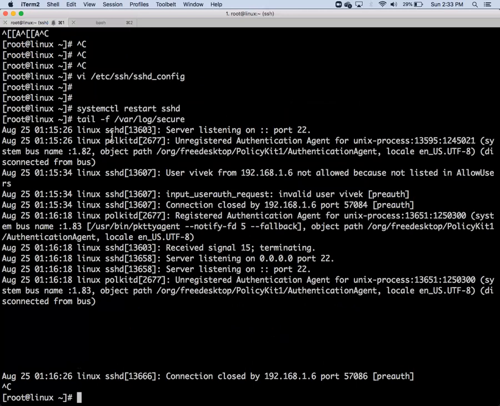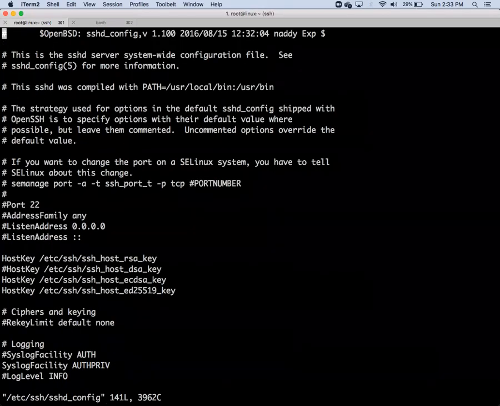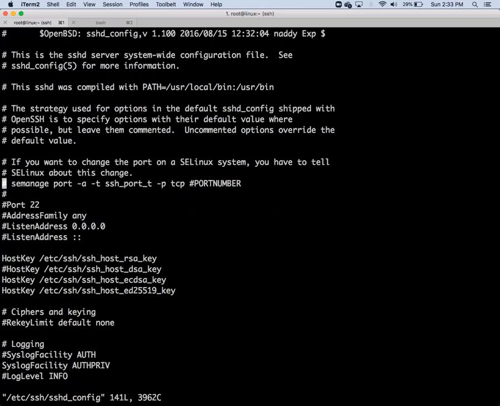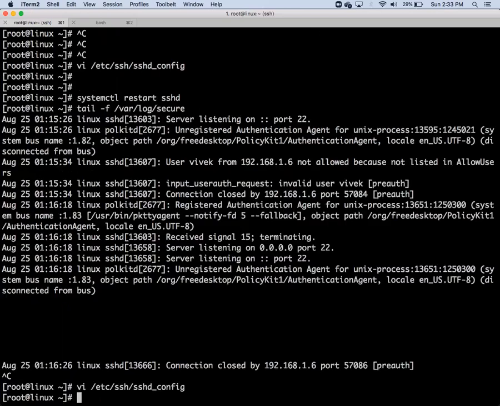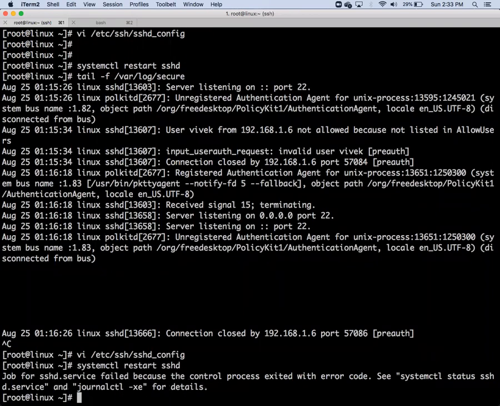So securing SSH, the first one we have already taken, like /etc/ssh/sshd_config. We can change the port number. Shall I change the port number? Instead of 22, I will allow 2244. Every time when you change it, you have to restart the service. Now you check which port SSH is listening on. See, we got an error. What is that error?